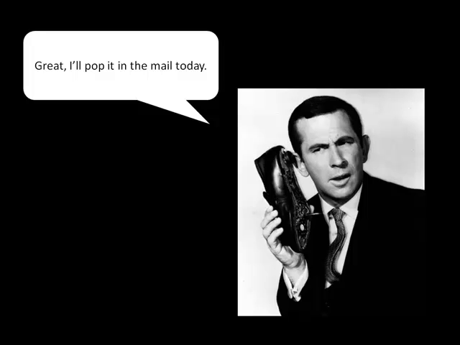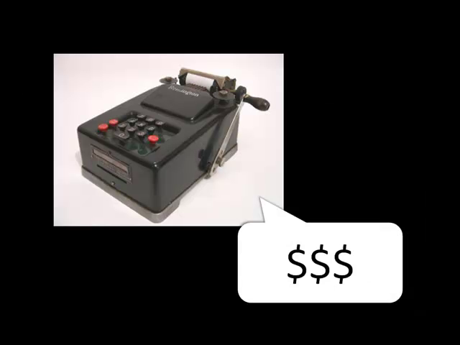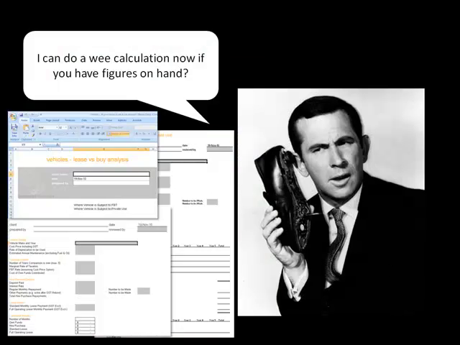You can prepare it and have your admin team pop it in the mail immediately. And of course, this is the sort of report you would also be charging for. So you've turned a quick 5-minute phone call and a piece of advice into productive time. Some of the Business Fitness FAQs also have extra tools linked to them. For example, the vehicles lease or buy FAQ also has a calculator attached to it.